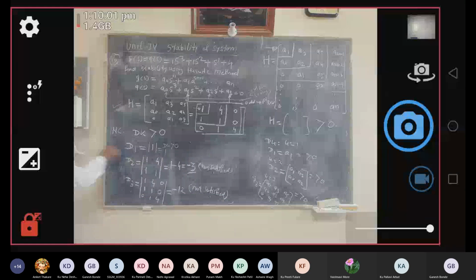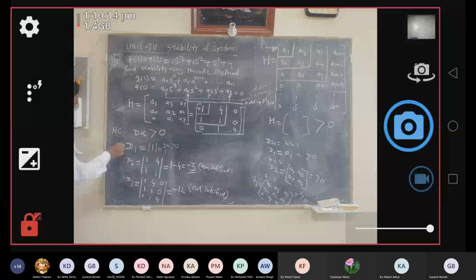Okay. So what are your observations, whether your system is stable or unstable? Can you directly comment from this D1, D2, D3 value on the necessity condition and sufficient condition?